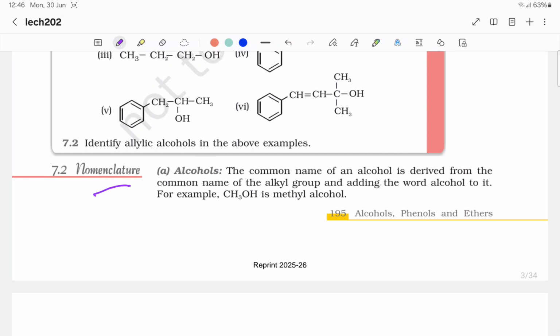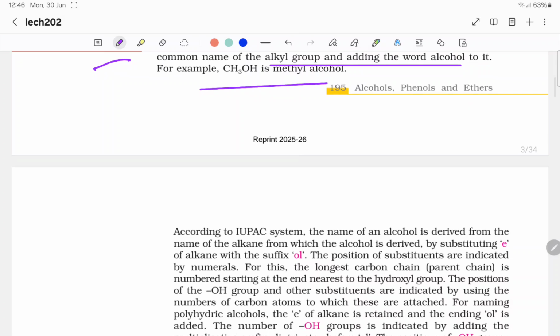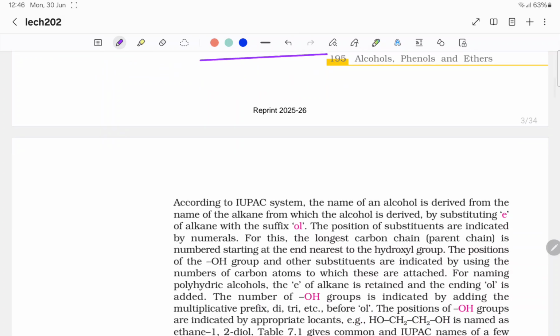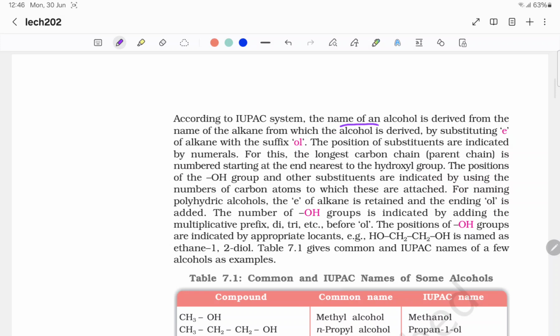Nomenclature. Alcohols. The common name of an alcohol is derived from the common name of the alkyl group by adding the word alcohol to it. For example, CH3OH, which is methyl alcohol. According to the IUPAC system, the name of an alcohol is derived from the name of the alkane from which the alcohol is derived by substituting the e of alkane with the suffix ol. The positions of substituents are indicated by numerals. For this, the longest carbon chain, the parent chain, is numbered starting at the end nearest to the hydroxyl group. The positions of the OH group and other substituents are indicated by using the number of carbon atoms to which these are attached.